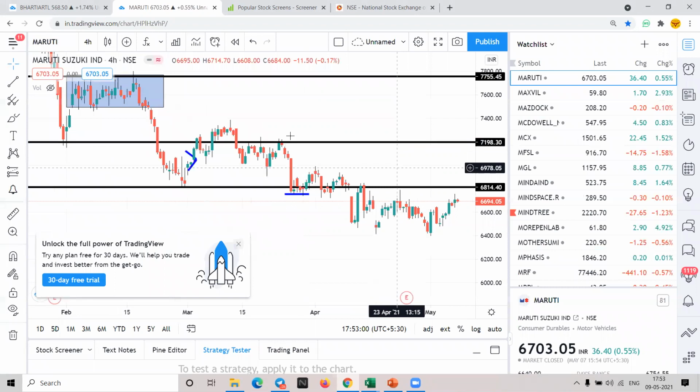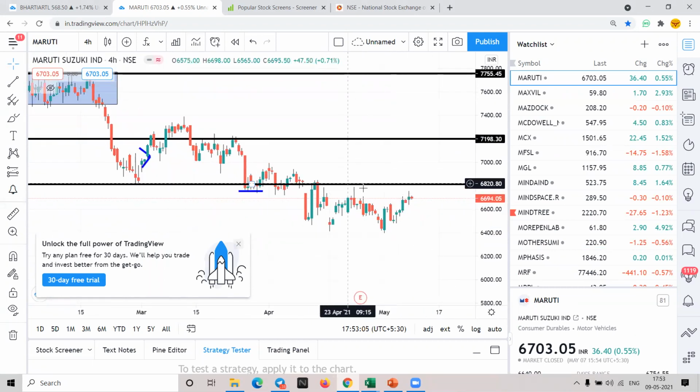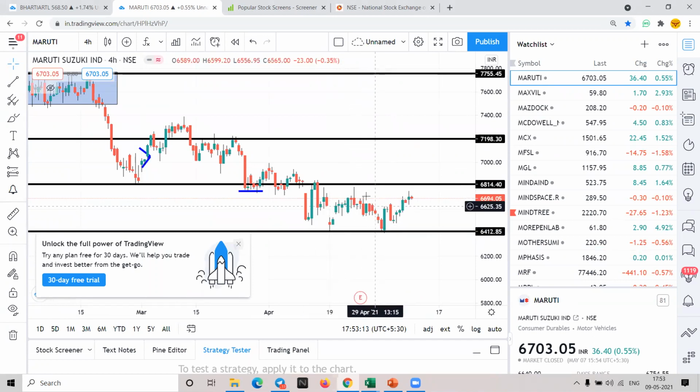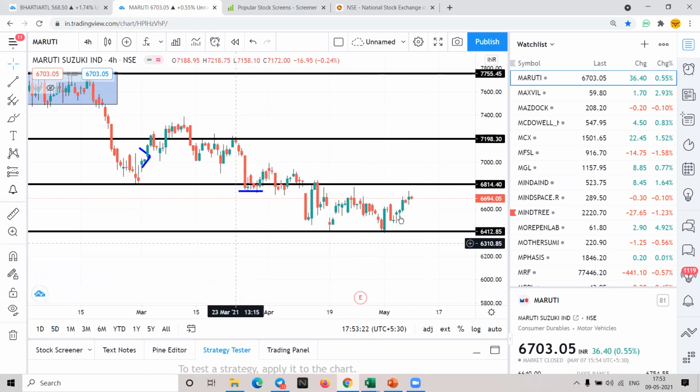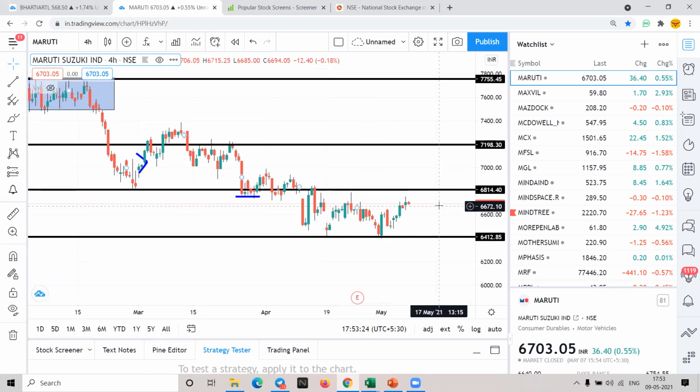Right now you still need a confirmation with a downfall chart. The confirmation should be a strong breakout above the 6814 level. Then it would be a double bottom: one bottom, two bottom, neckline breakout. That should happen, so wait until then. You can track Maruti like that, and you can find out stocks the same way.